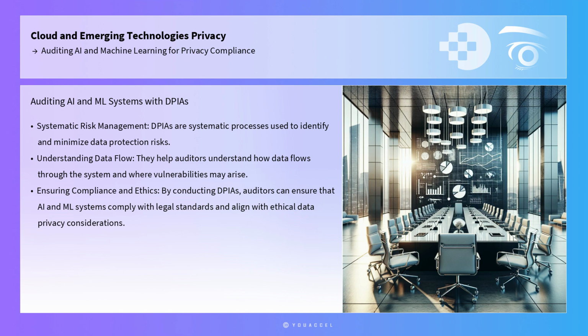A DPIA involves mapping data flows, assessing the necessity and proportionality of data processing operations, and identifying measures to address risks such as data minimization or pseudonymization. By conducting DPIAs, auditors can ensure that AI and ML systems not only comply with legal standards but also align with ethical considerations regarding data privacy.